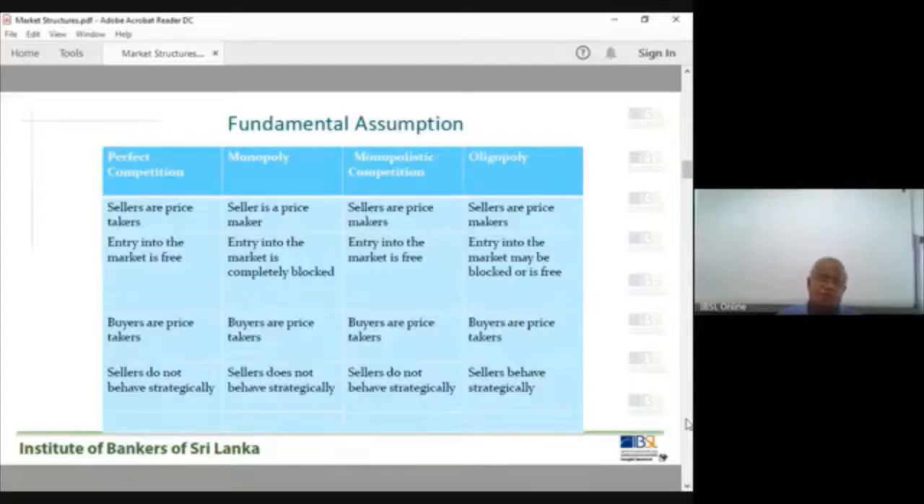Sellers do not behave strategically. I will come to this point again. In the competitive market, I have mentioned, sellers do not behave strategically. Seller, it should be seller.